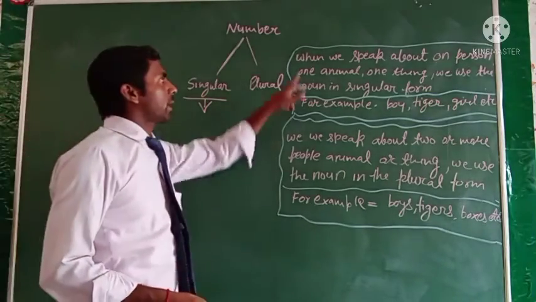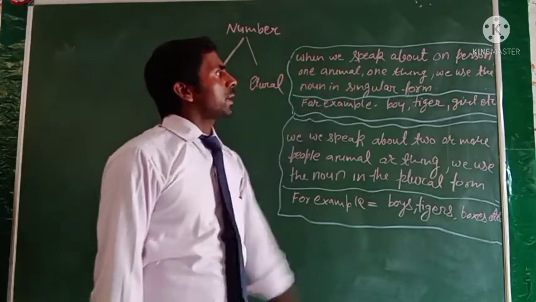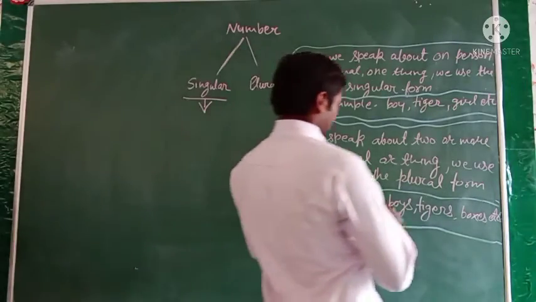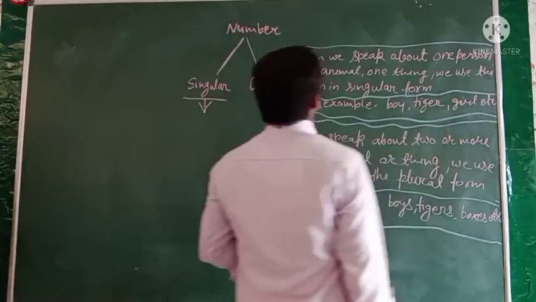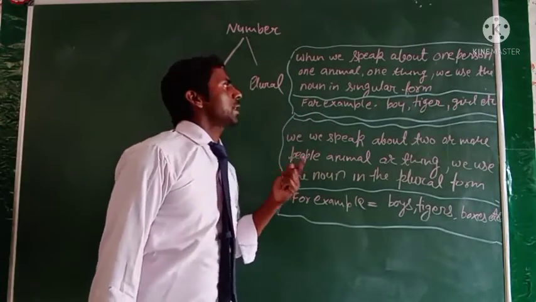So you can see here is the definition of singular number. When we speak about one person, one animal, one thing, we use the noun in singular form.